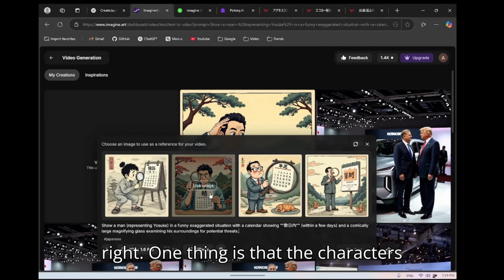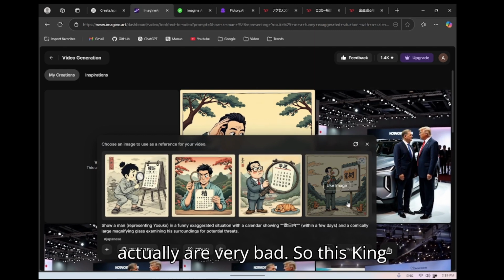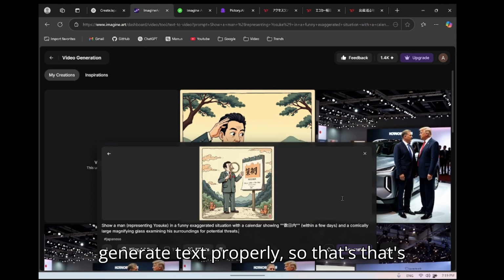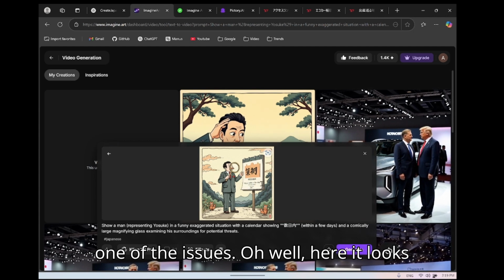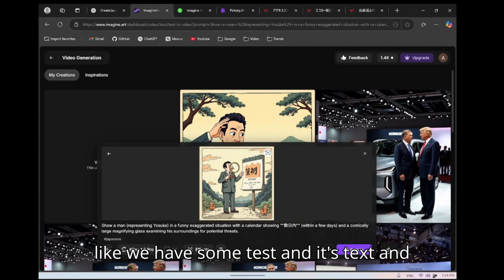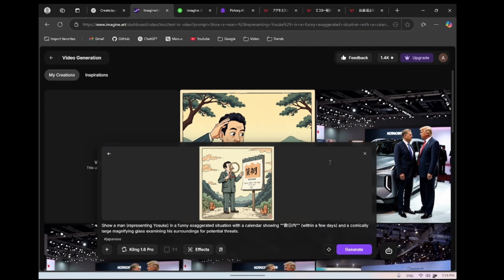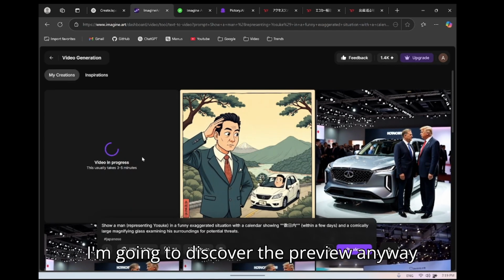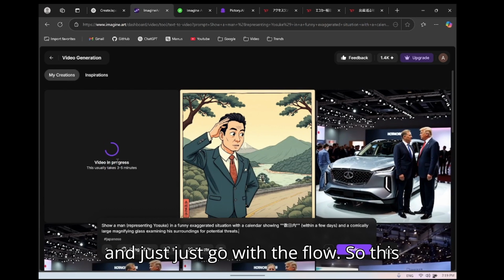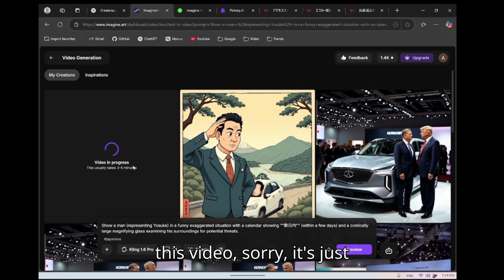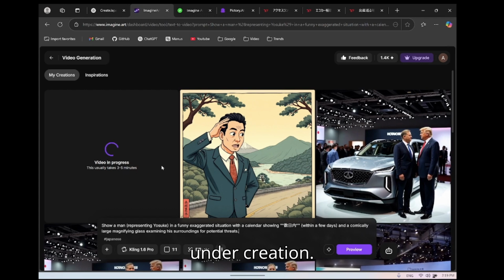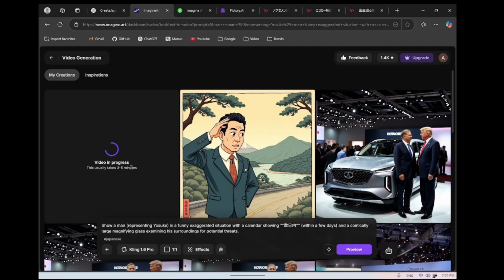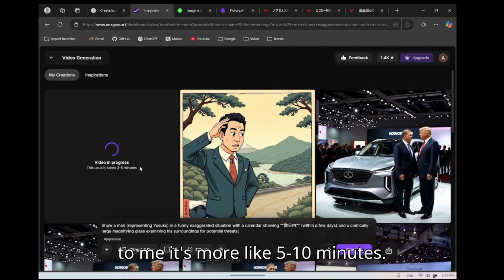One thing is that the characters actually are very bad. So this Kling 1.6 Pro is not able to generate text properly. That's one of the issues. Oh, well, here it looks like we have some text and it's working well. But I'm going to discard the preview anyway and just go with the flow. So this video is still under creation. It really takes some time. It says between 3 and 5 minutes, but to me it's more like 5 to 10 minutes.